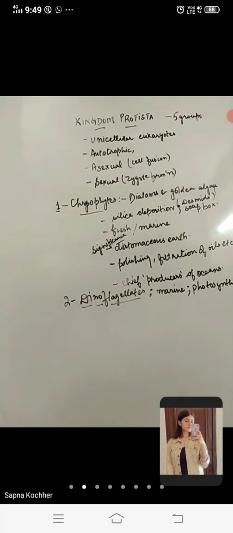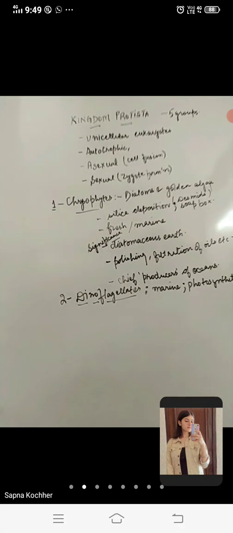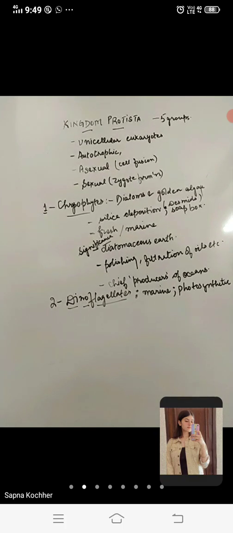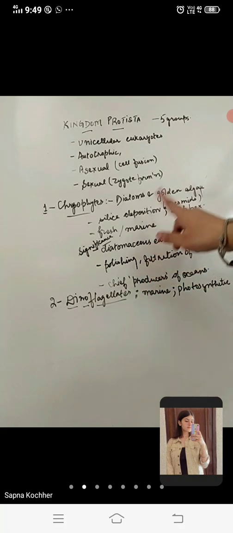फोटोसिंथेटिक हैं, इसी वजह से इनको प्लांट्स मेंबर्स से सेपरेट करना बहुत ज़्यादा मुश्किल हो गया था, just because being photosynthetic. You can also write their mode of nutrition. That is autotrophic. Mainly these are autotrophic ones, right?